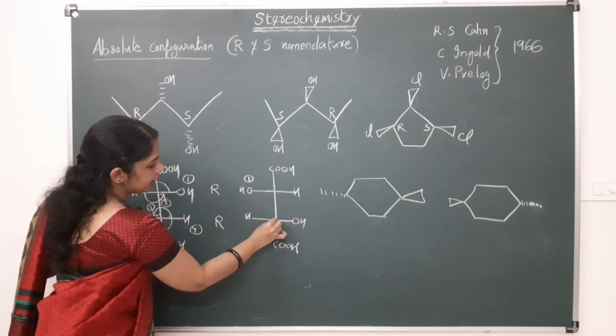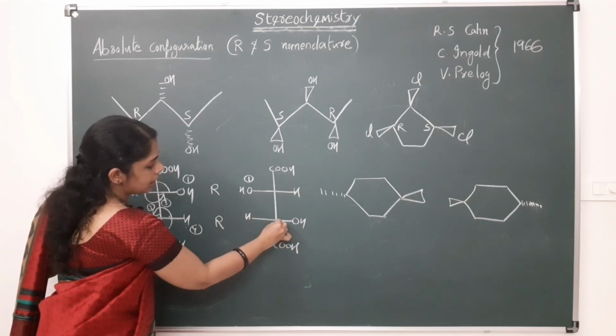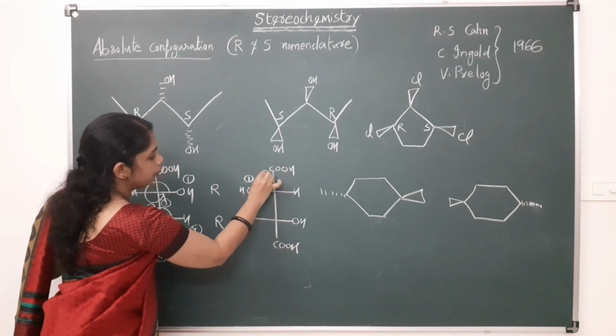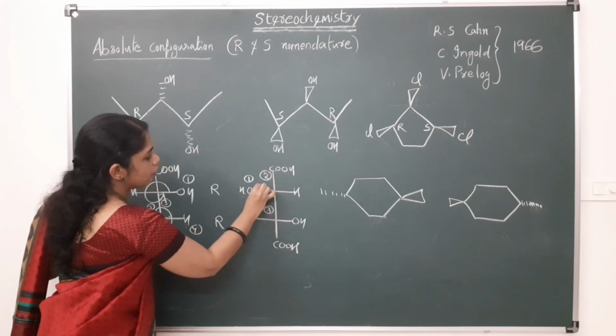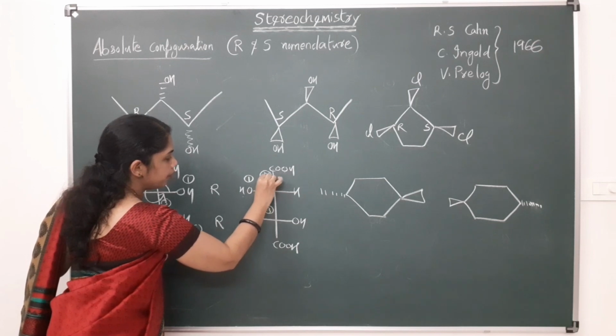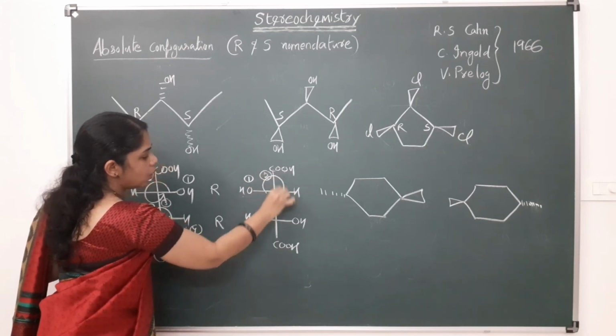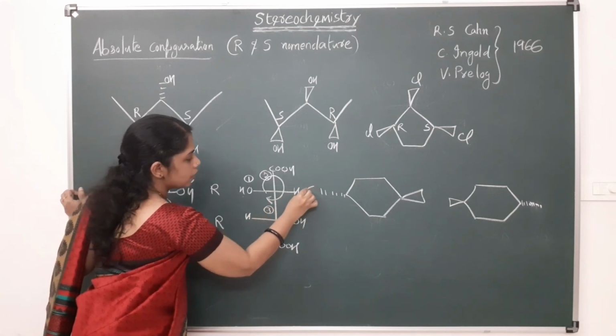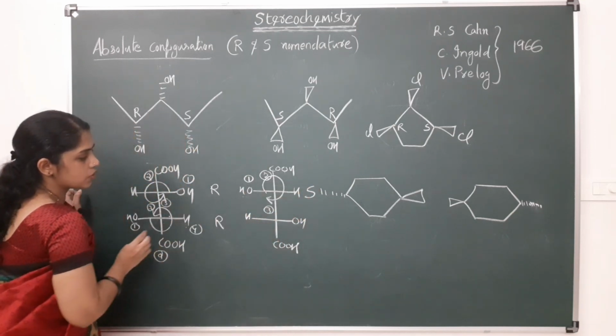Here this carbon is attached to oxygen and carbon. So this will get higher priority 2, and this is having the third priority. So 1, 2, 3. This is in the clockwise direction R, but hydrogen is in the horizontal line. So it will have S configuration.